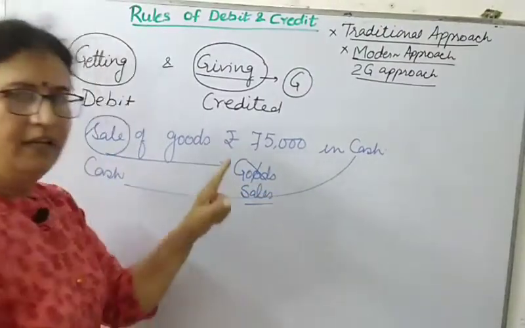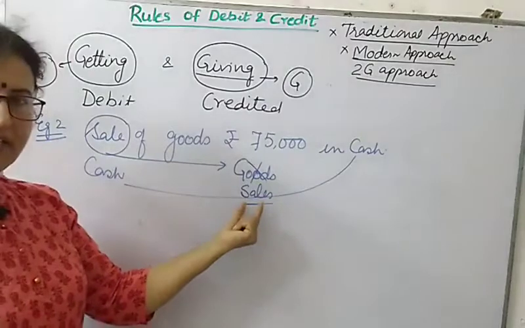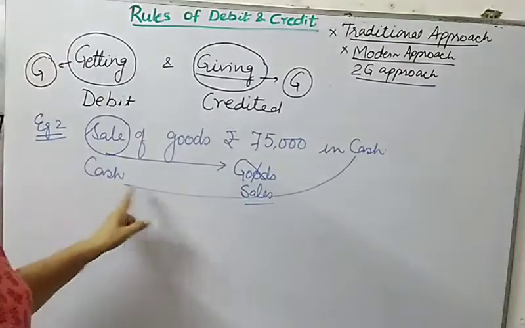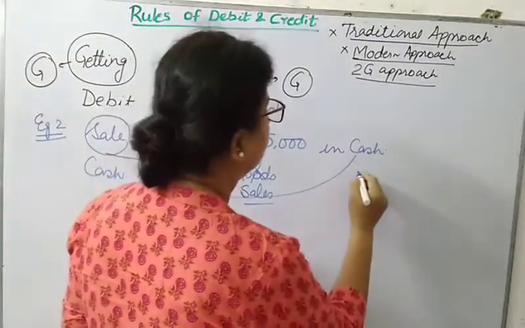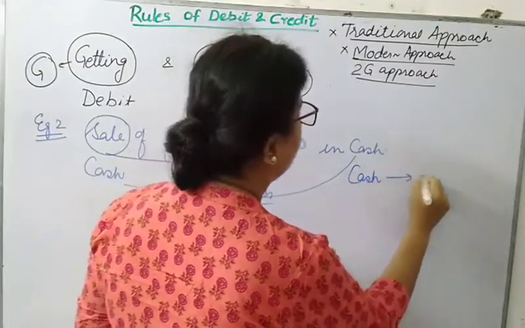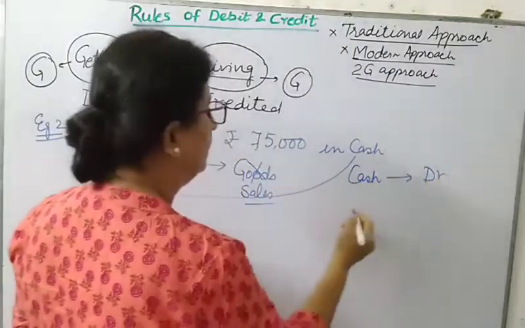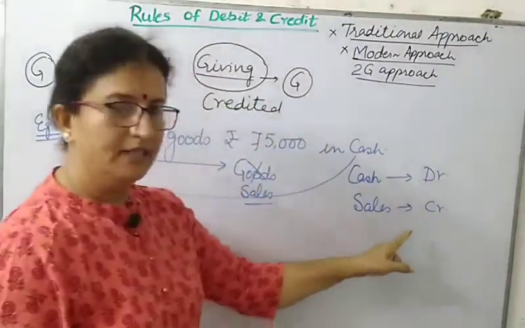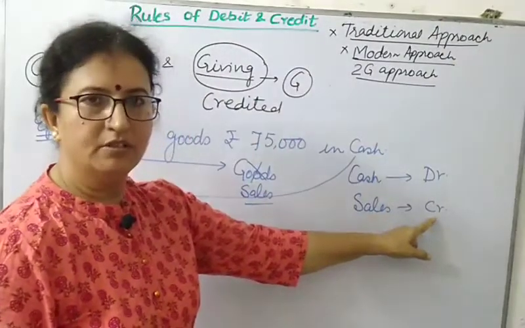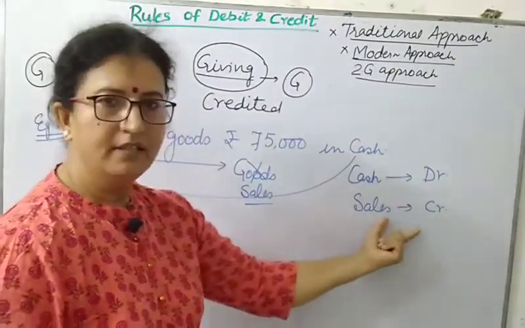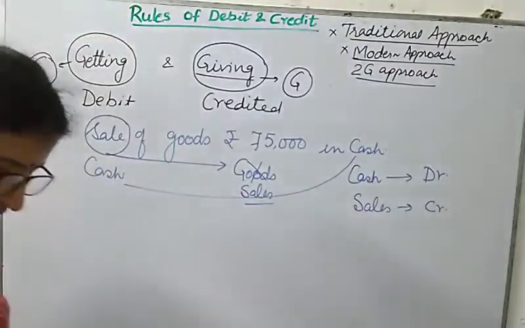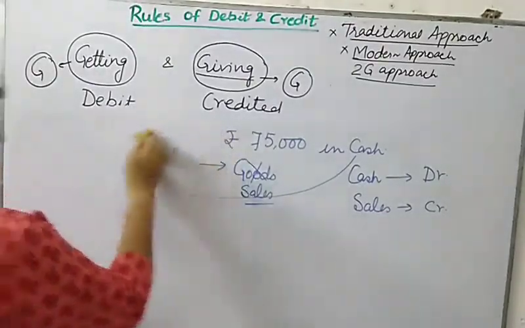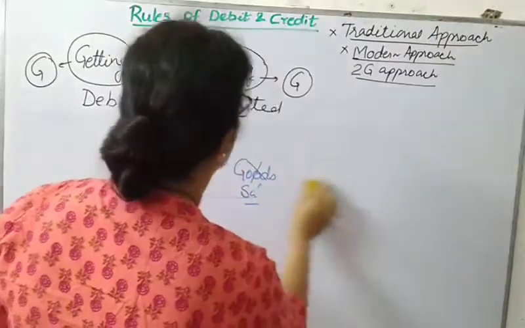And you know why in the accounting equation we have not specified the sale and purchase word? There is a reason behind it that I'll be discussing. Let us pass here. The rule: cash will be debited because your business is getting cash, and sales will be credited because the business is giving their goods, selling their goods. So they are giving sales. Yes, so we were discussing why we have taken this particular case, sale and purchase, for the purpose of goods. What is the reason?